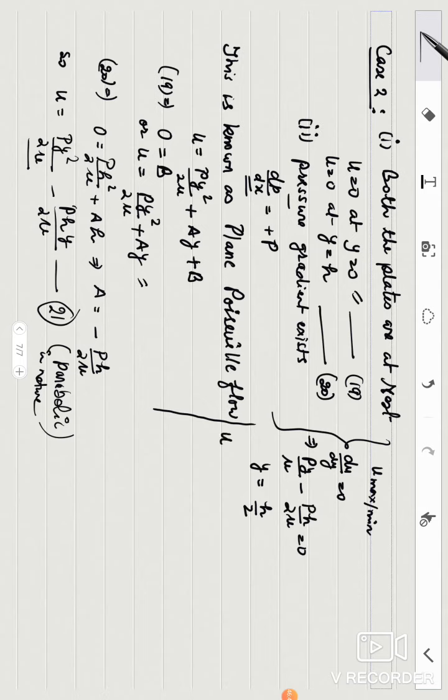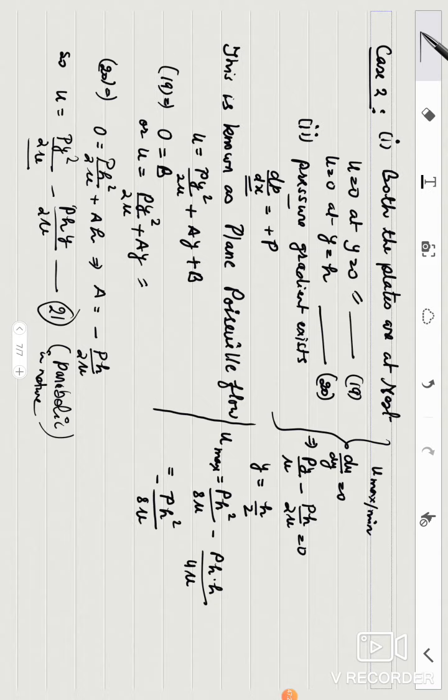And so u maximum is, put y equal to h by 2 here, p h square upon 8 mu minus ph into h by 2, so 4 mu. So you get u maximum to be minus ph square upon 8 mu. This is the maximum value of velocity. Okay, because it is minus, it is showing the backflow. Okay, now what is u average?